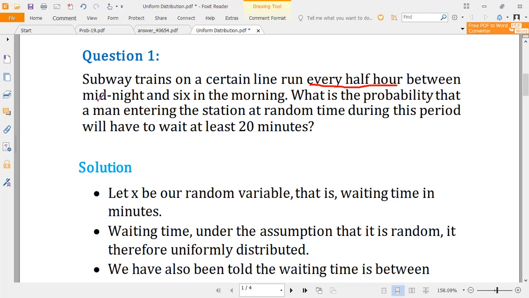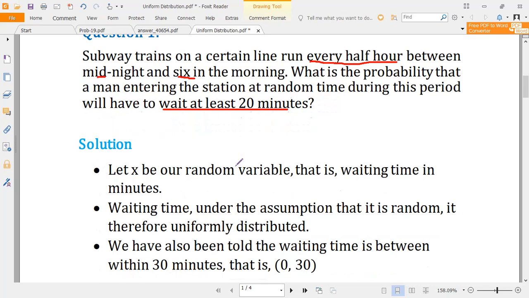Now, what is the probability that a man entering the station at a random time during this period will have to wait at least 20 minutes? So here are some keywords that will guide you in computing the required probability.